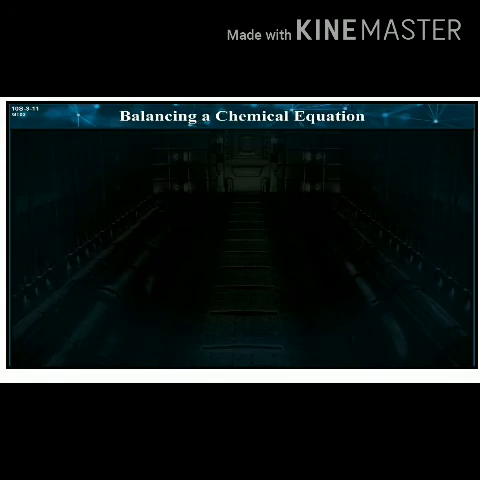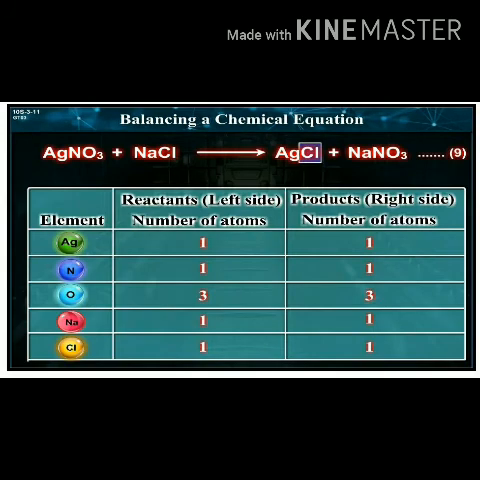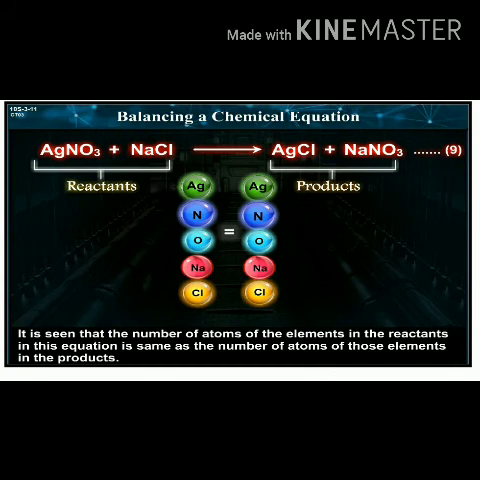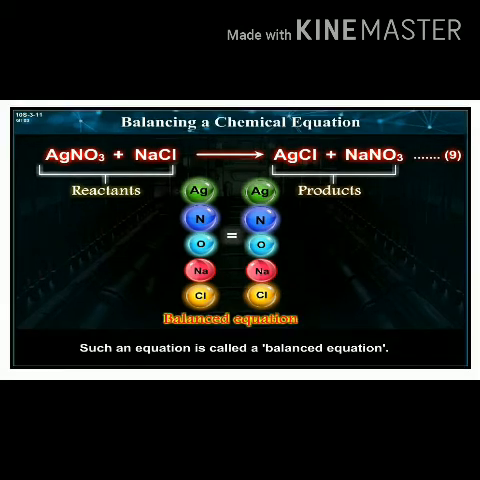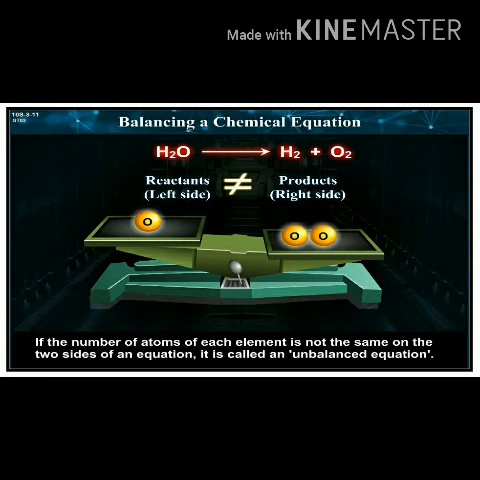Balancing a chemical equation. Observe the table aside on the basis of equation 9. It is seen that the number of atoms of the elements in the reactants in this equation is the same as the number of atoms of those elements in the products. Such an equation is called a balanced equation. If the number of atoms of each element is not the same on the two sides of an equation, it is called an unbalanced equation.